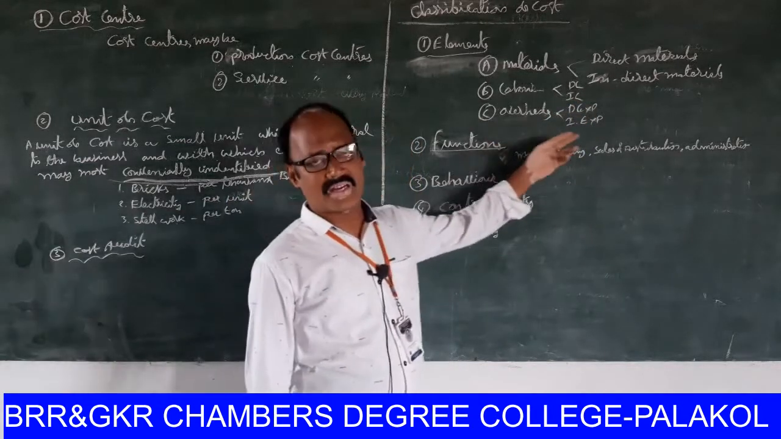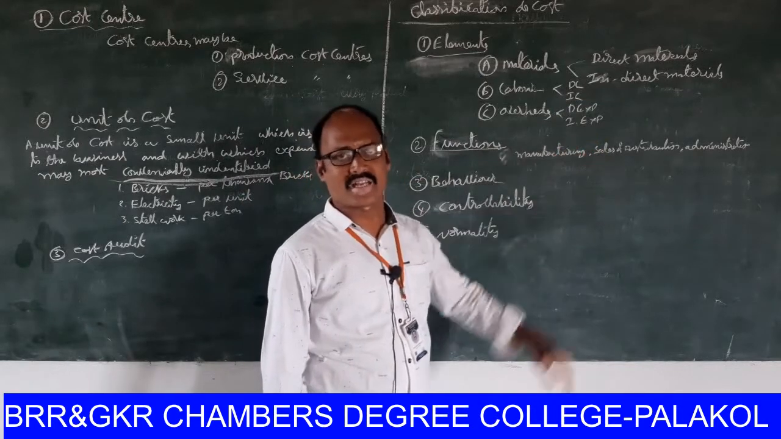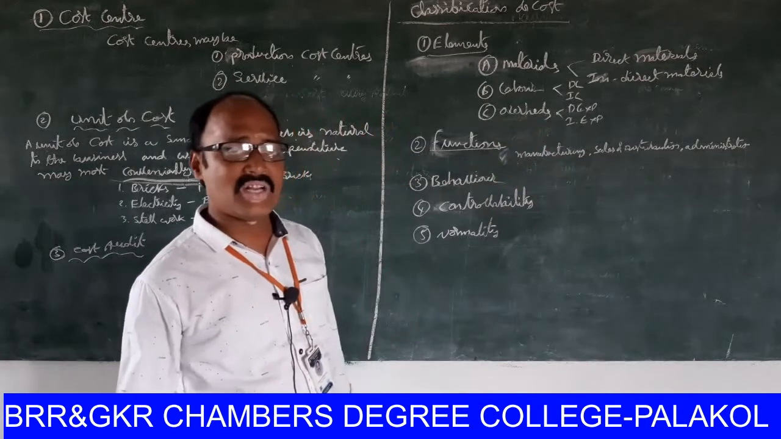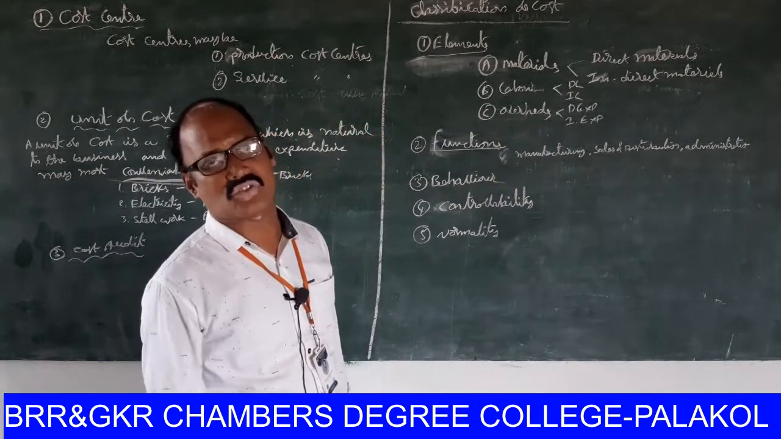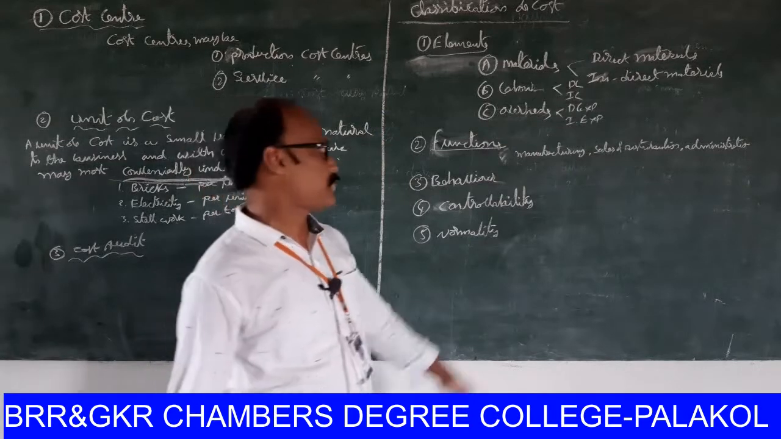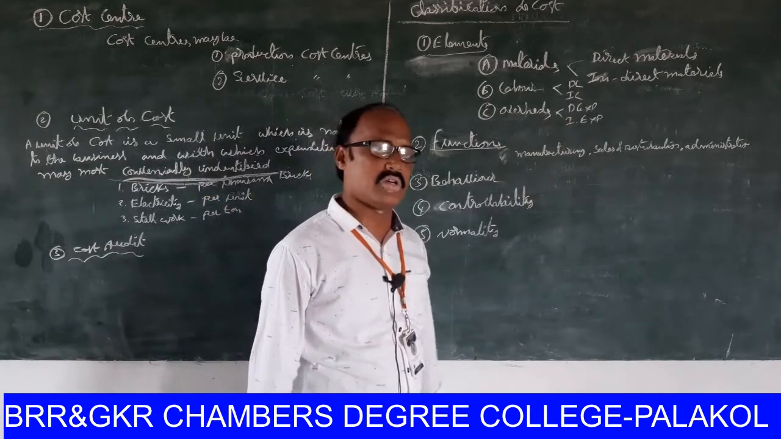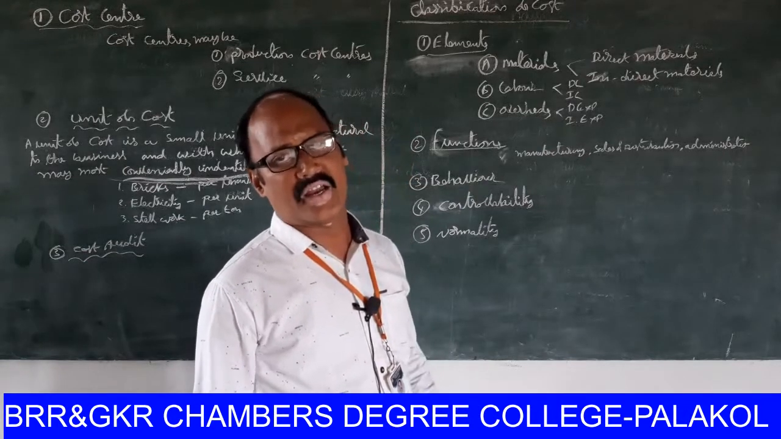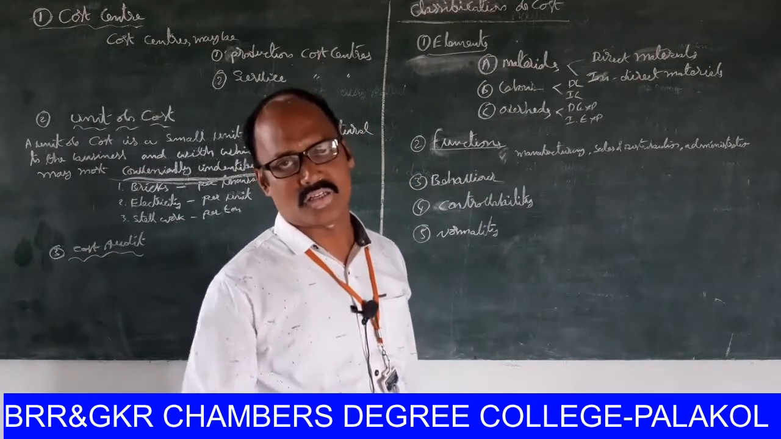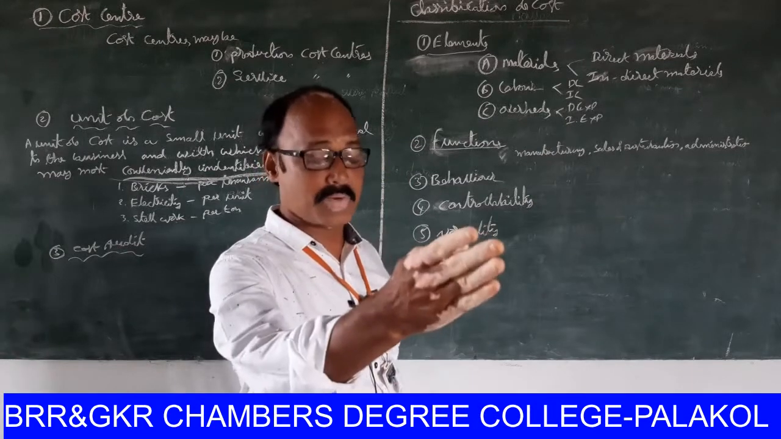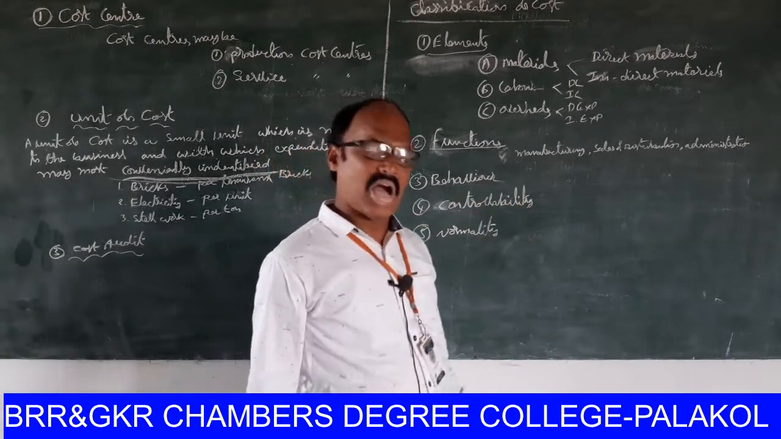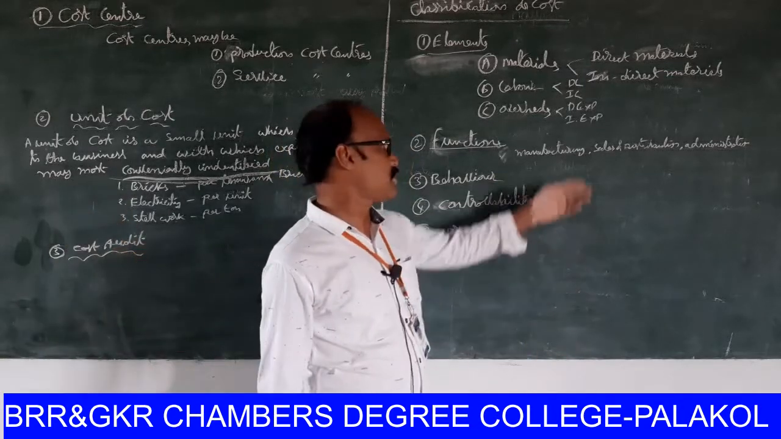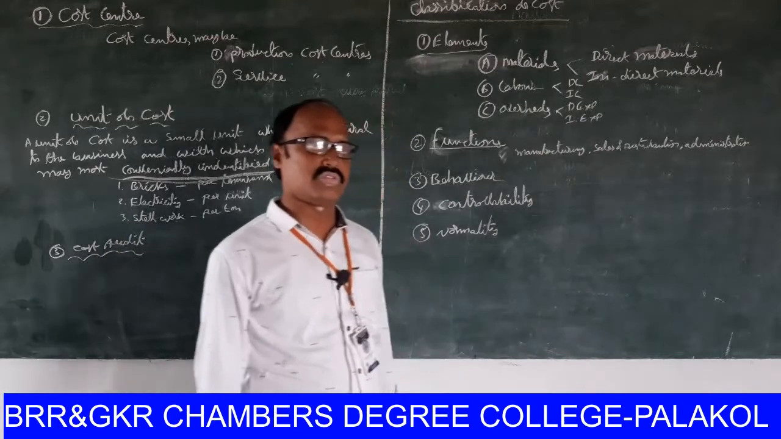Next one, overheads: direct expenditure and indirect expenditure. The direct expenditure is identified and allocated to the cost centers easily. That expenditure is called direct expenditure. Indirect expenditure is not easily identified to cost centers. To which cost center is that expenditure allocated? We cannot identify it easily. It is common for all. That expenditure is to be treated as indirect expenditure.